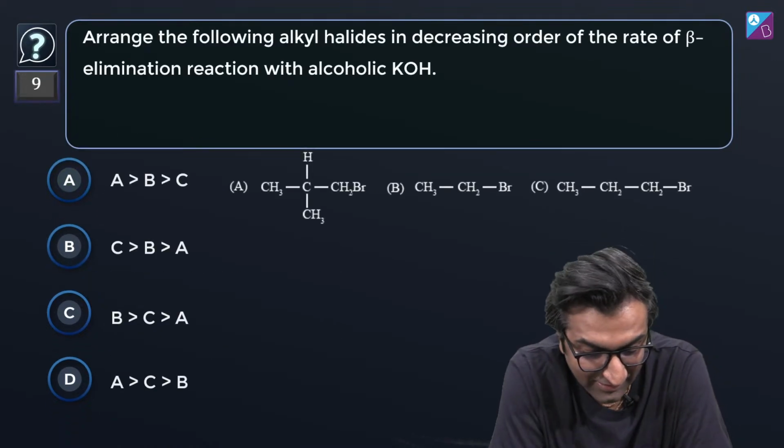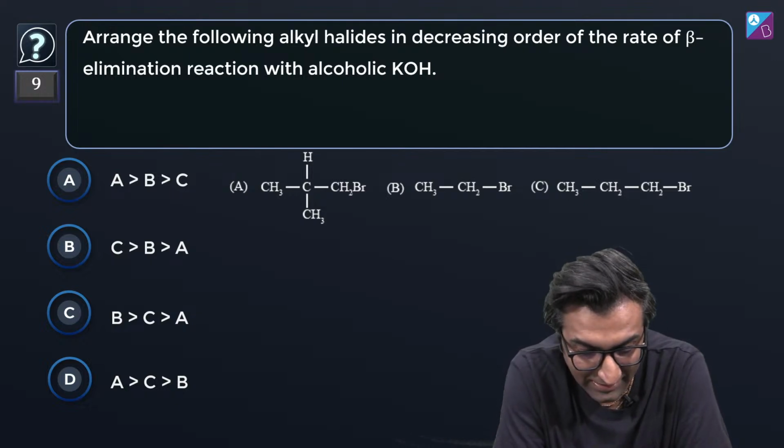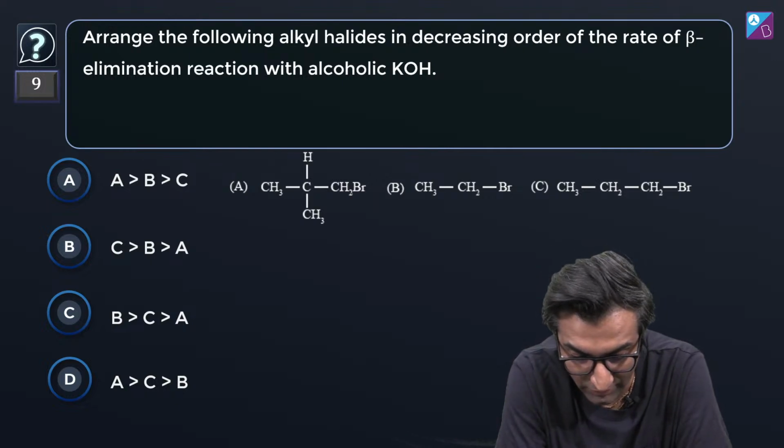That's great. Arrange the following alkyl halides in decreasing order of the rate of beta elimination with alcoholic KOH. Now, यहाँ पे elimination की बात हो रही है.